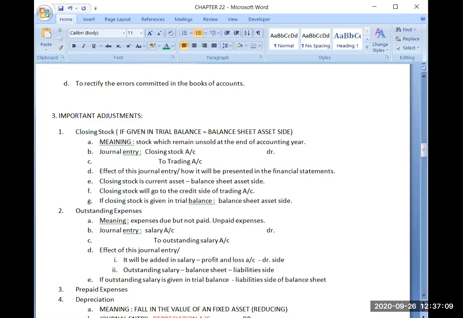Now coming to outstanding expenses. If outstanding expenses is given in trial balance, then first you have to identify again in which type of account you will be writing it.